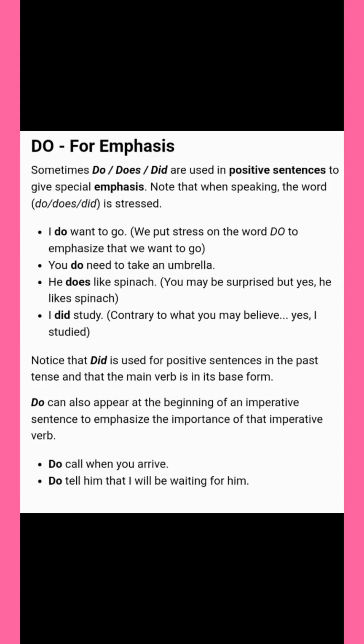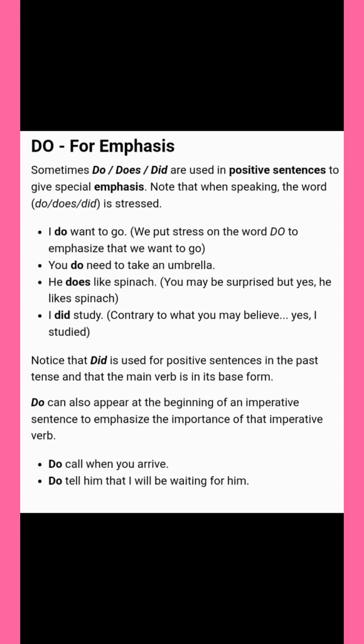Do for emphasis. Sometimes do or does or did are used in a positive sentence to give special emphasis. If you want to say something with stress, we can write do before the verb. I do want to go. Strictly, I want to go. So I am stressing there, I do want to go. You do need to take an umbrella. You have to take an umbrella, strictly we want to say there. So we are saying you do need to take an umbrella. We are stressing there.